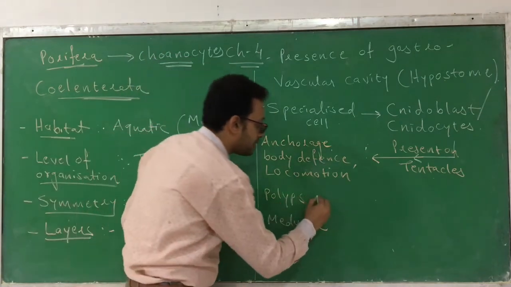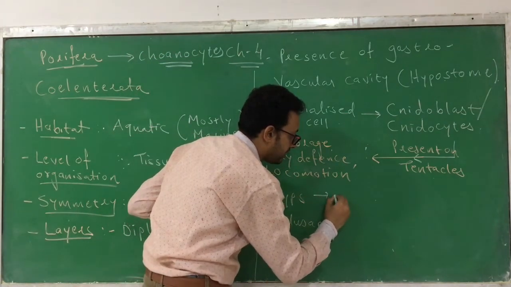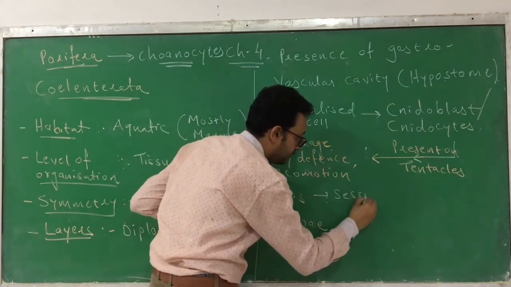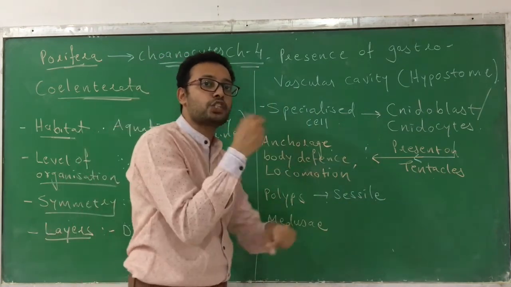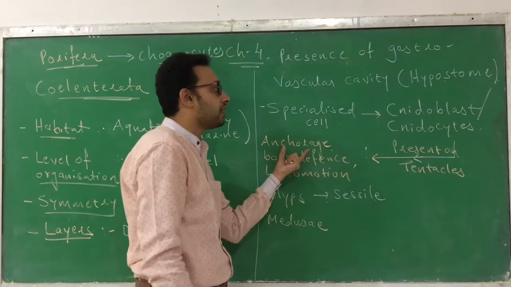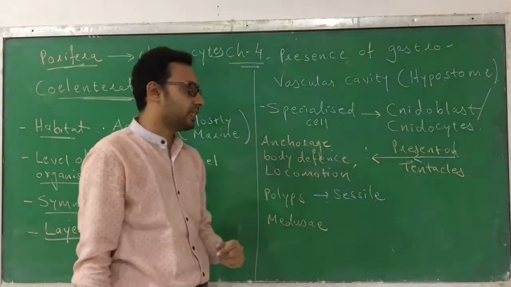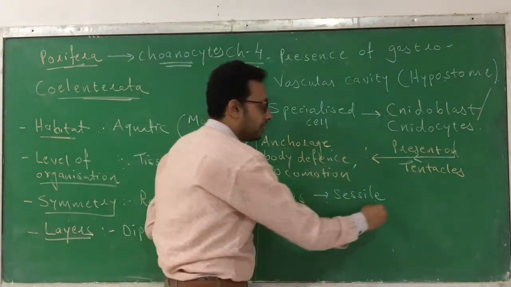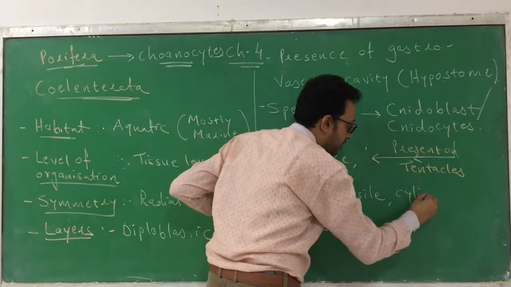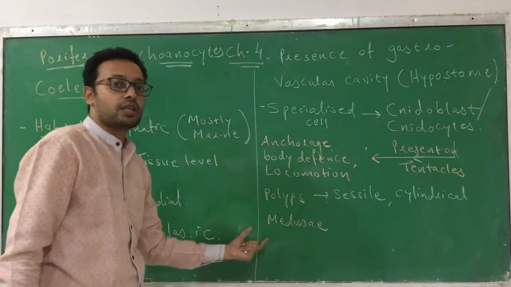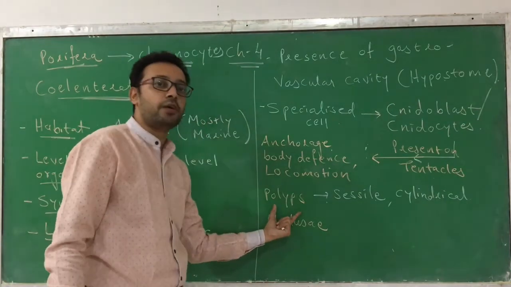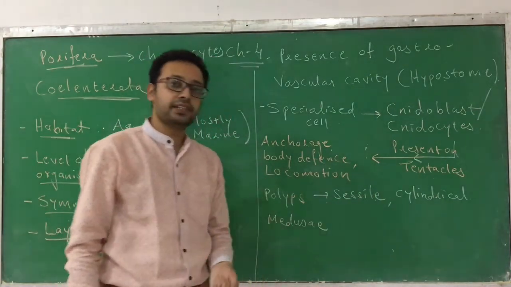The polyps are sessile, meaning they cannot move; they remain attached to one surface, anchored with the help of the specialized cells. They are cylindrical in shape. Animals which have the polyp form are sessile and cylindrical.